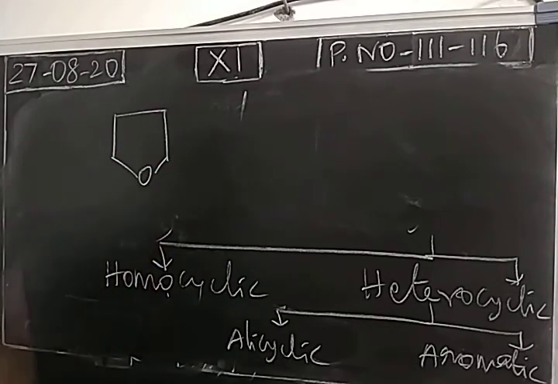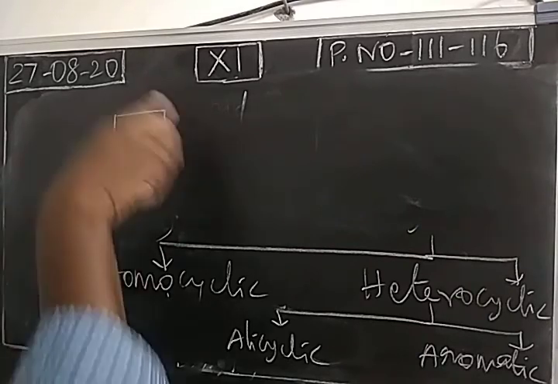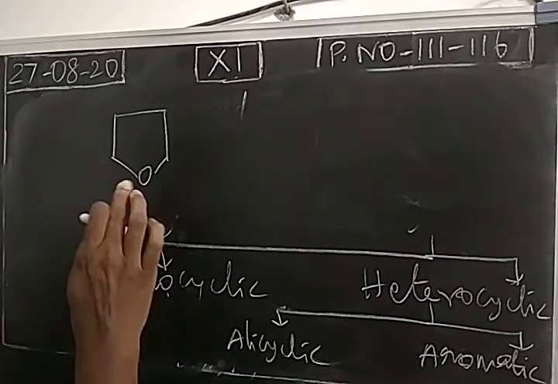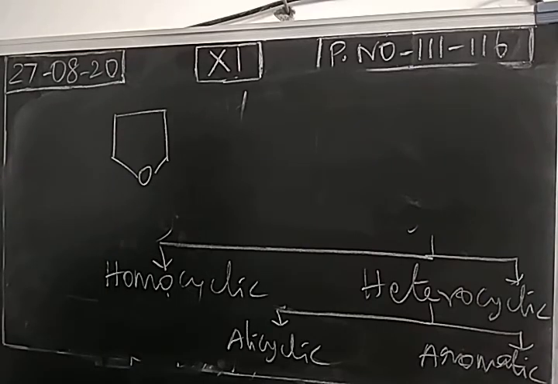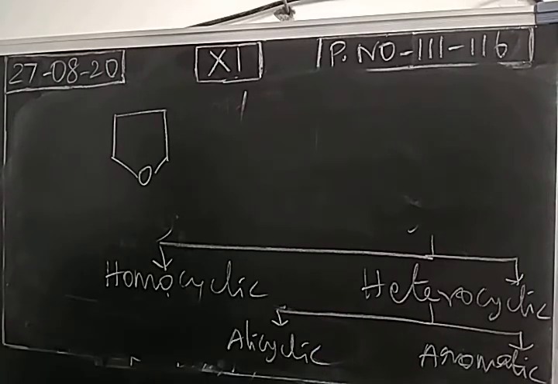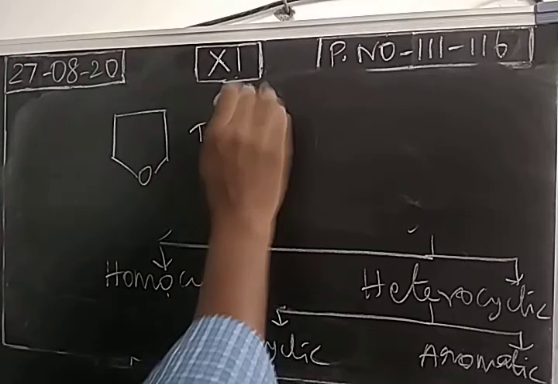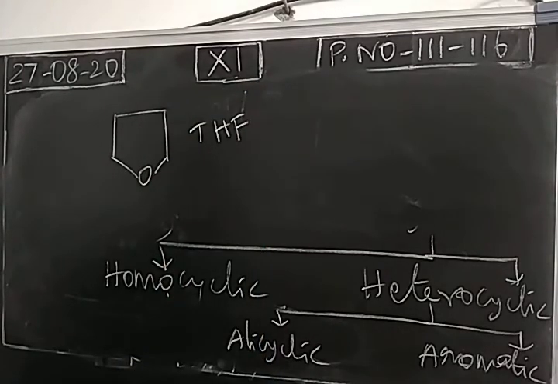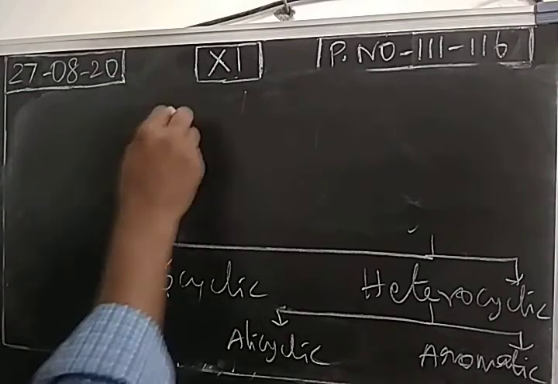Generally, heterocyclic means that in the cyclic structure a heteroatom will be there, like nitrogen, oxygen, sulfur, phosphorus, or fluorine. Homocyclic means the chain is formed by only carbon atoms. Heterocyclic means the chain is formed by carbon and heteroatoms. So this is an example of an alicyclic type of heterocyclic compound. This is called simply THF, tetrahydrofuran.